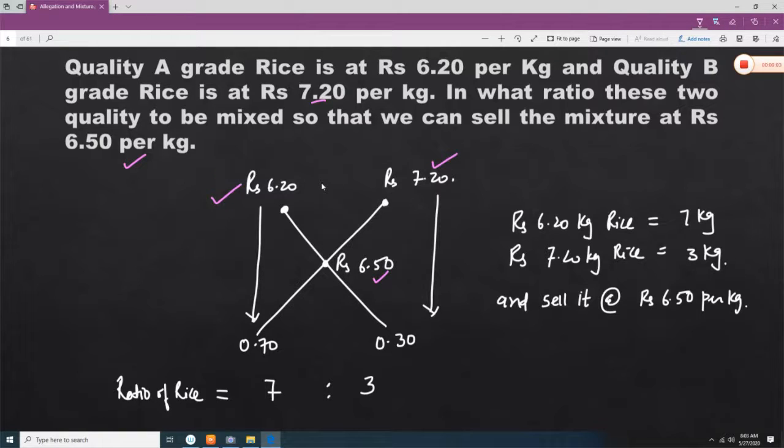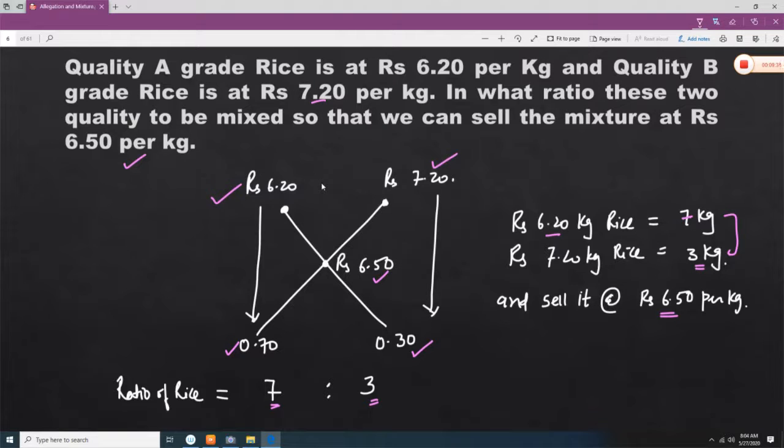So 720 minus 650 is 0.70, and 620 minus 650 is 0.30. So remove all these zeros. So what is going to happen? The ratio is going to be 7:3. It means of rupees 6.20 per kg rice you have to take 7 kg, and of rupees 7.20 rice you have to take 3 kg. When you mix these two, sell the mix at rupees 6.50 per kg.